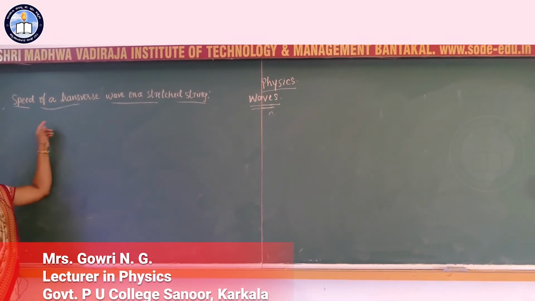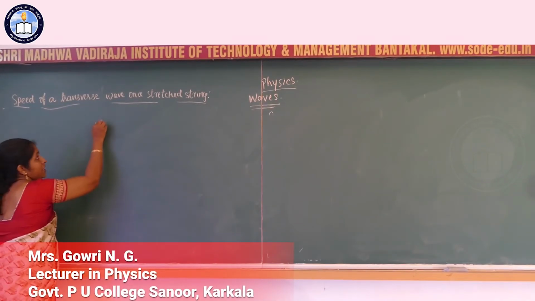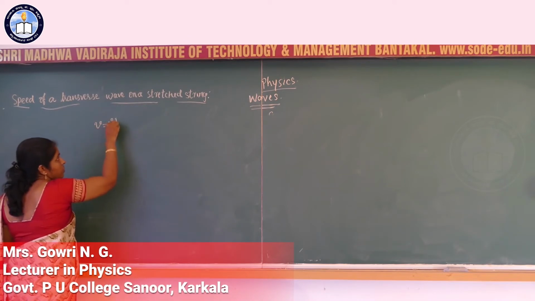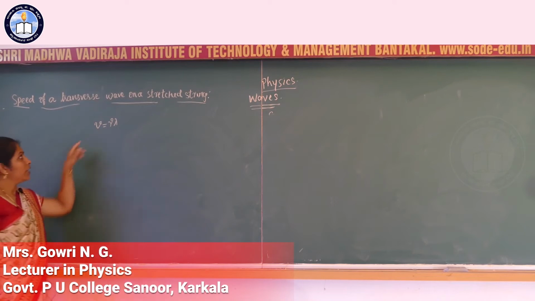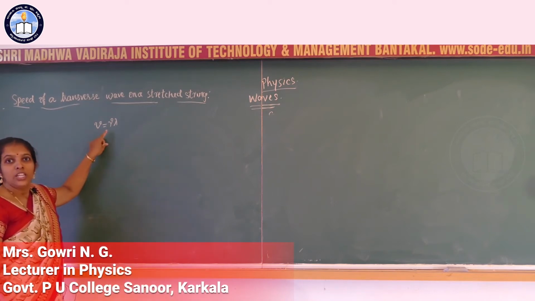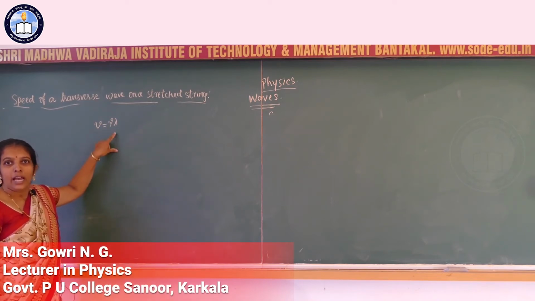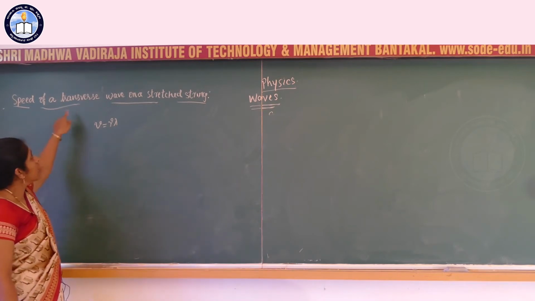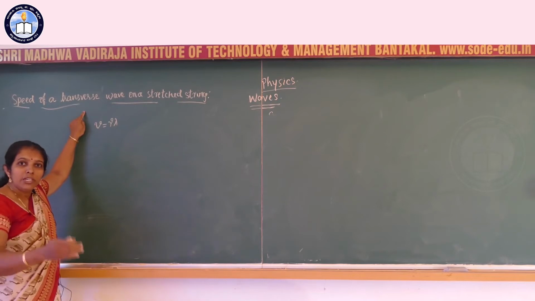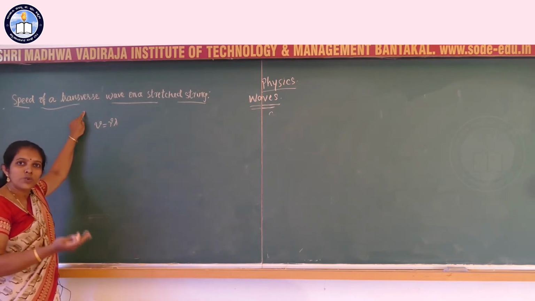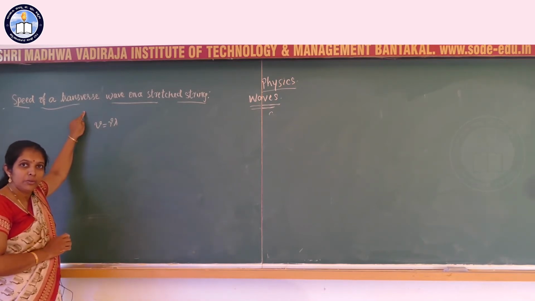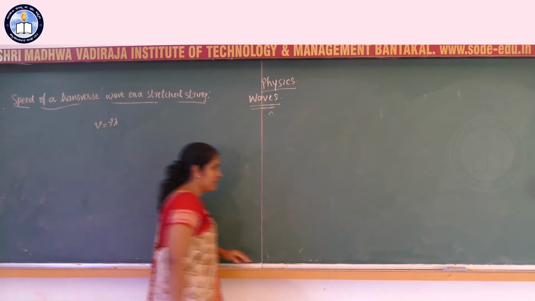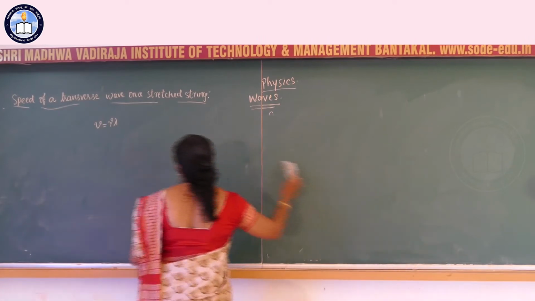In the previous derivation, we have studied the speed of a travelling wave. Speed of travelling wave is v = nu lambda, where v is the wave velocity, nu is the frequency and lambda is the wavelength. Now let us study about transverse wave. Travelling wave may be transverse wave or longitudinal wave. Now let us consider a transverse wave. Speed of a transverse wave.